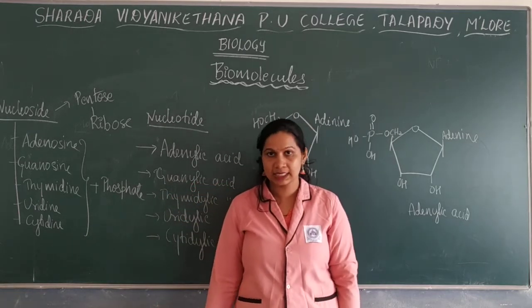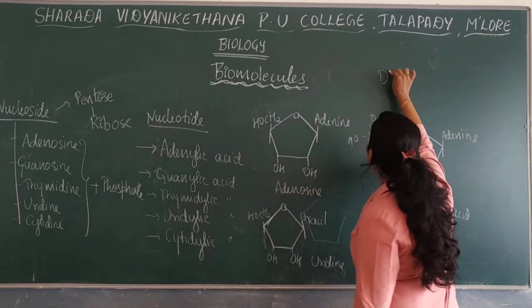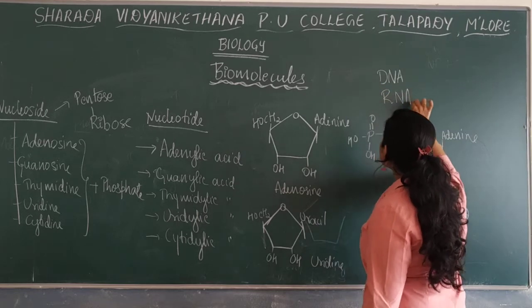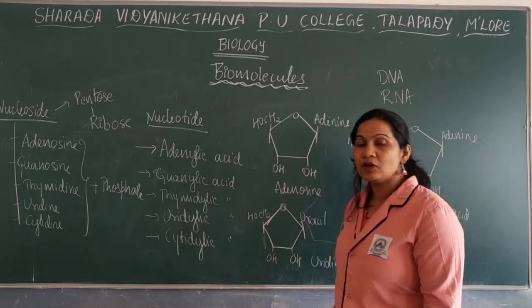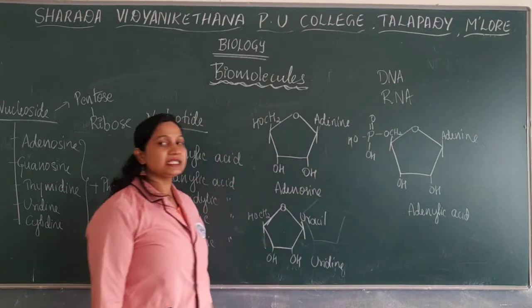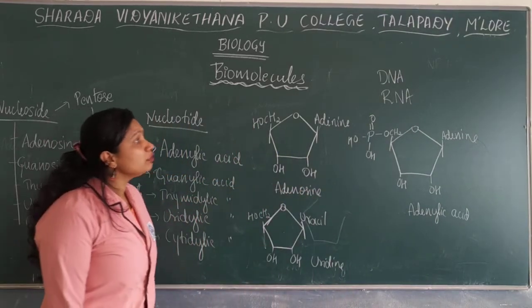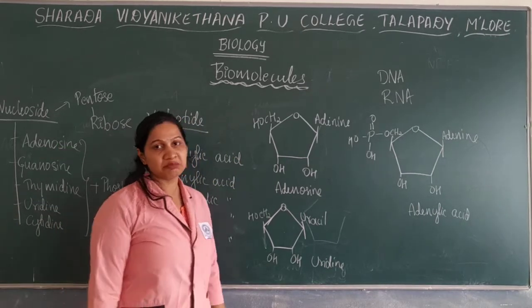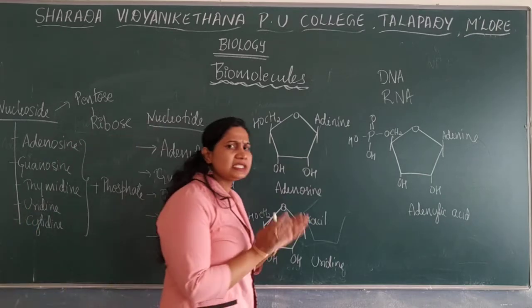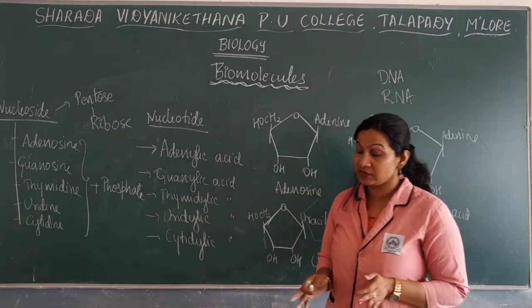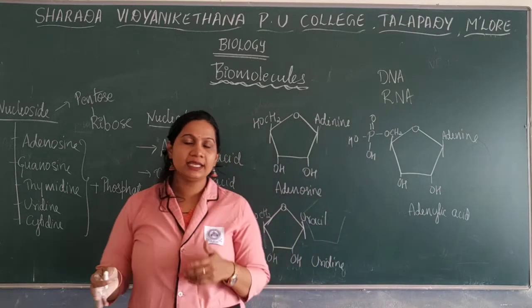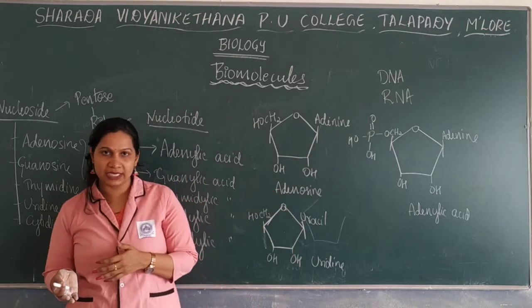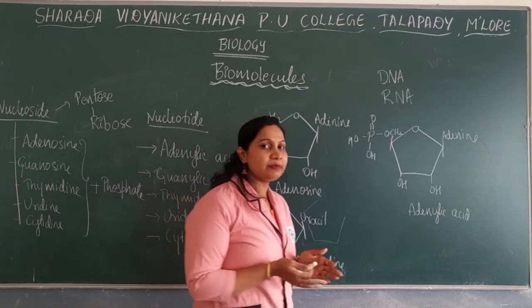These nucleotides are the building blocks to form DNA or RNA, that is, the nucleic acids. So we have mainly 2 types of nucleic acid, DNA as well as RNA, deoxyribonucleic acid as well as ribonucleic acid. In most cases DNA and RNA act as genetic material. DNA has only one function, as genetic material. But in the case of RNA, there are different types of RNA. There are no different types of DNA, only different types of RNA.